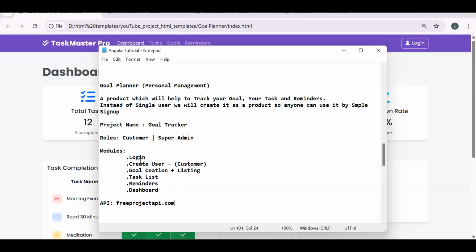Modules: as I said, we are considering this as a product. One more thing, I don't know if you are aware, but for the goal planner idea, there are so many mobile apps and web portals which are also earning. This is just their product which will help you set your goal and work according to it.